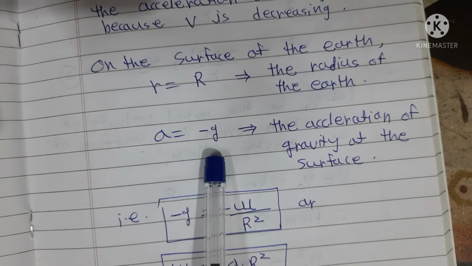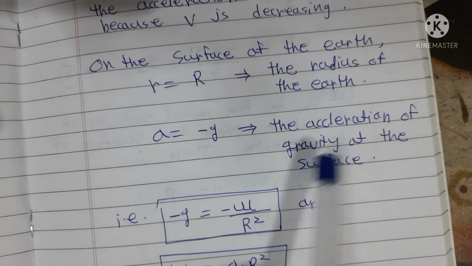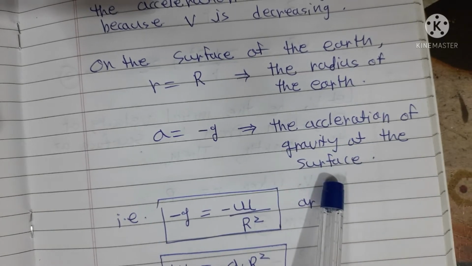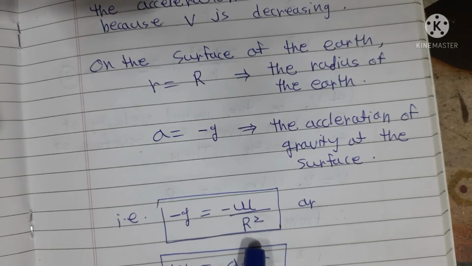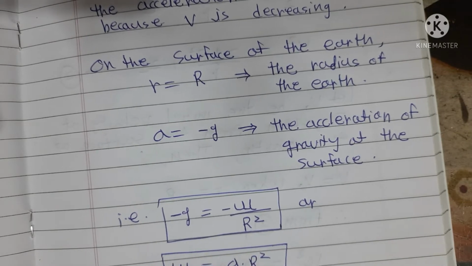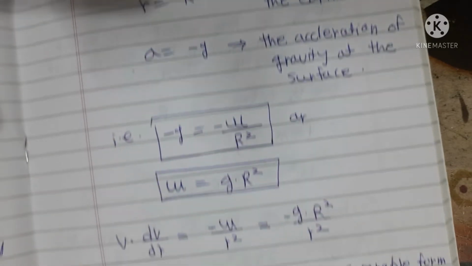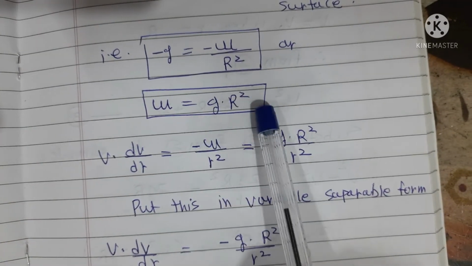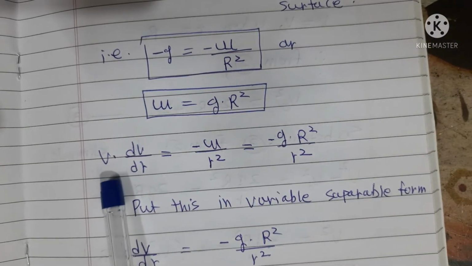It is considered as minus because the velocity is continuously decreasing. Therefore small g is the acceleration of gravity at the surface. Therefore small g is equal to minus mu upon r square. Therefore mu is equal to g into R square. I simplified this by cross multiplication, and the minus sign becomes positive.